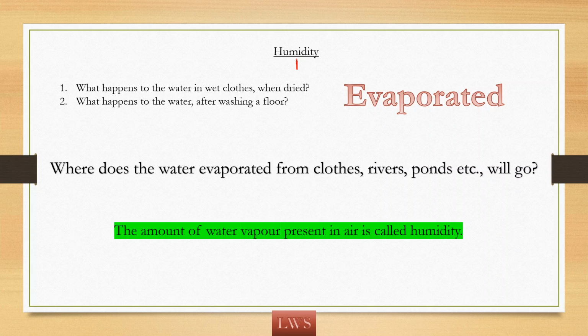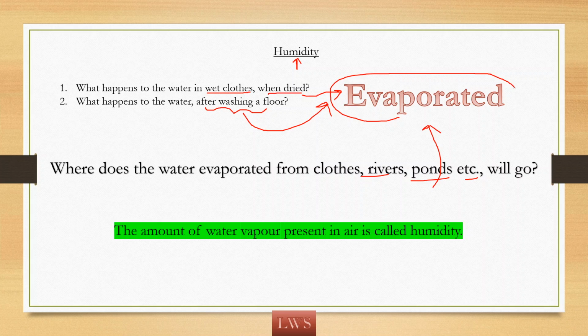Let us understand what is humidity. So we have seen evaporation in many cases, like when wet cloths are dried, all the water will be evaporated and that will mix with the air. When we wash a floor, all the water on the floor will disappear after some time. What happens to that water? It is also evaporated. Not only that, we can see water from rivers, ponds, etc. will evaporate, right?